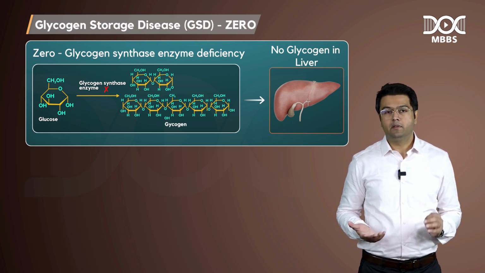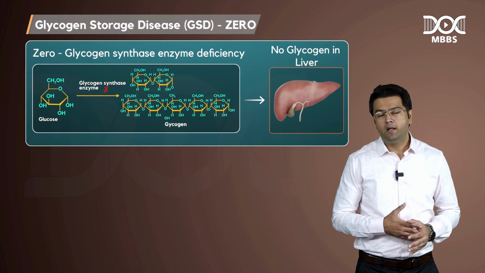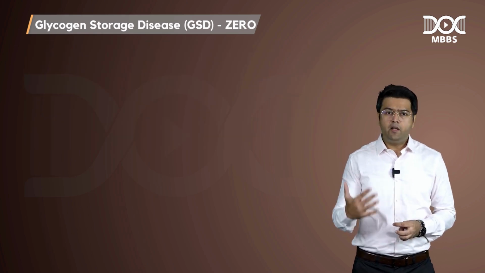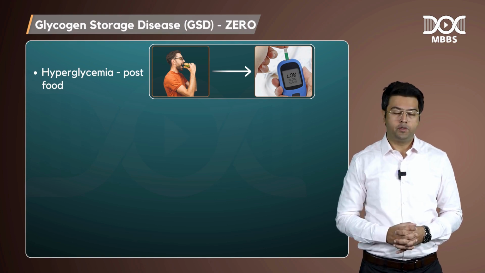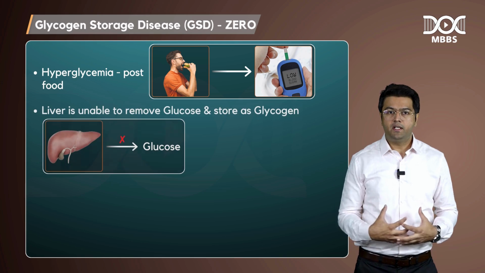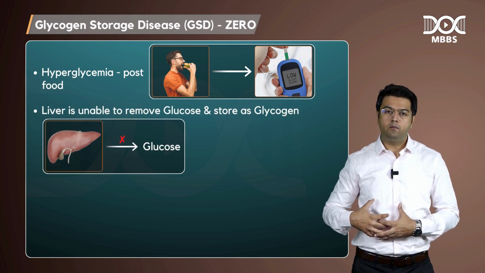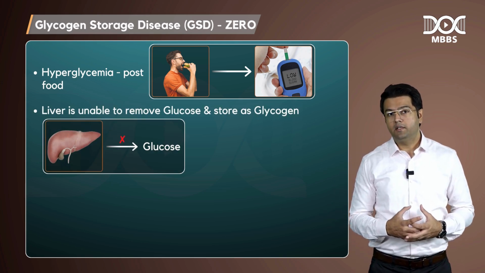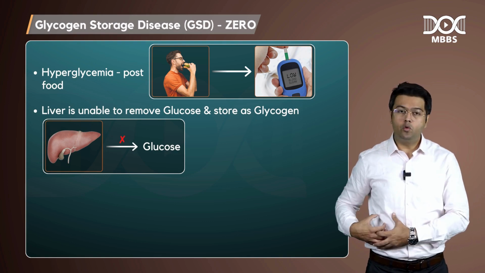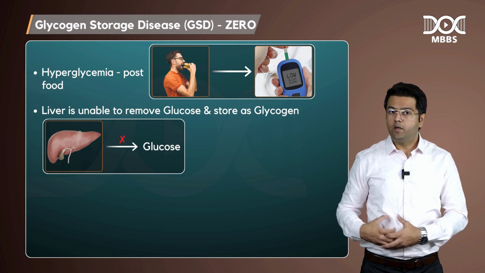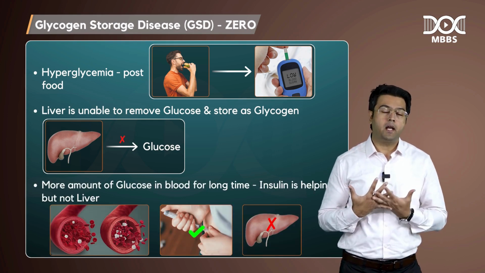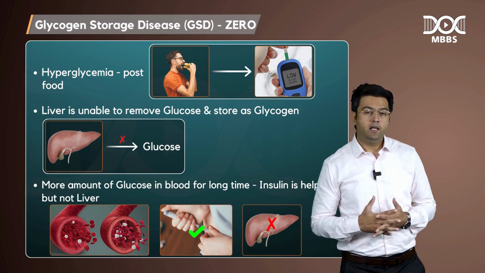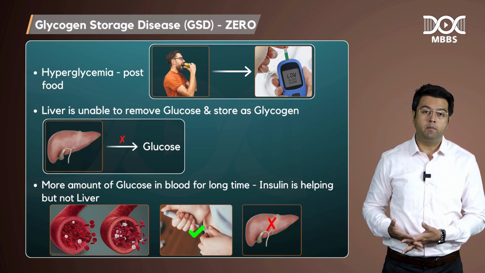So, what will happen to the investigation part? If you see, there will be hyperglycemia after consumption of food, right? Because the liver is unable to clear the blood, because it is unable to remove the glucose and store it as glycogen. So, there will be more glucose in the blood for a long time. Insulin will be helping, but the liver is not helping here.